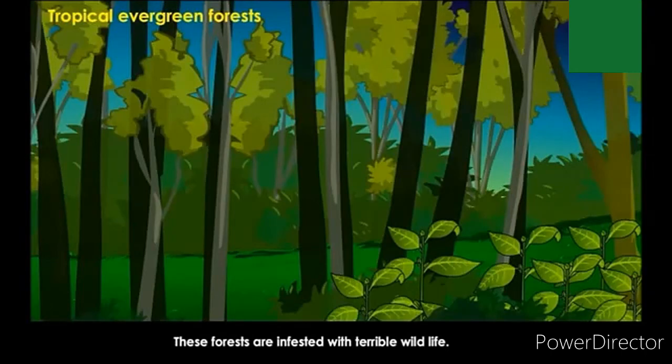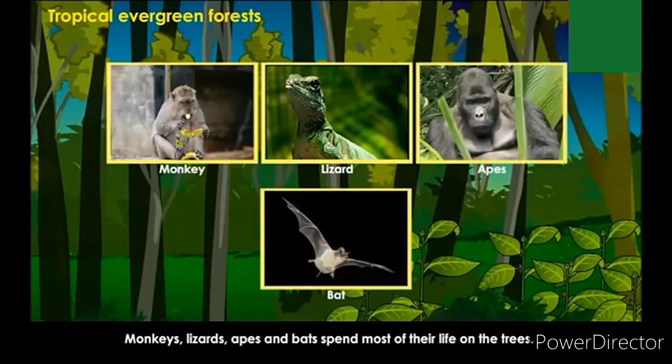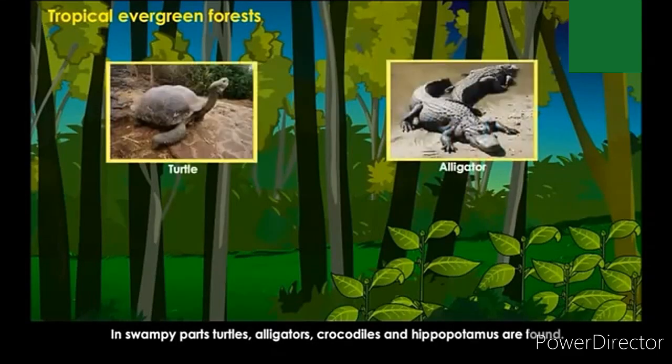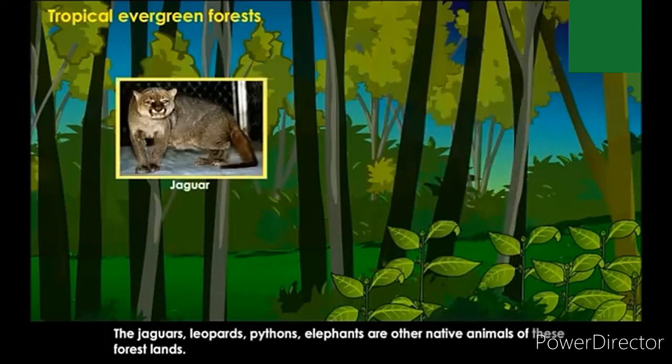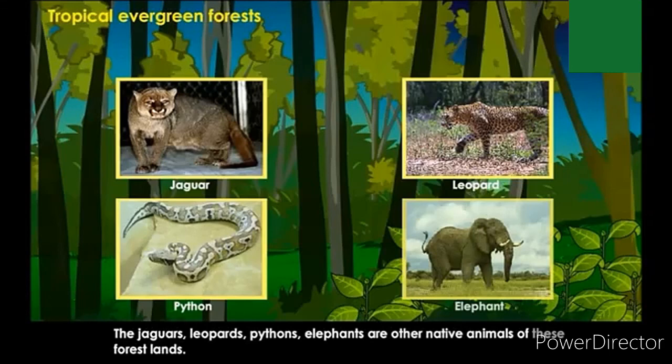These forests are infested with terrible wildlife. Monkeys, lizards, apes, and bats spend most of their life on the trees. In swampy parts, turtles, alligators, crocodiles, and hippopotamus are found. Jaguars, leopards, pythons, elephants, and other animals are native to these forest lands.